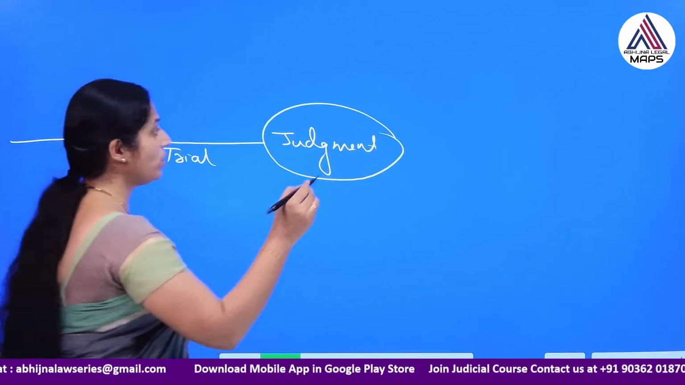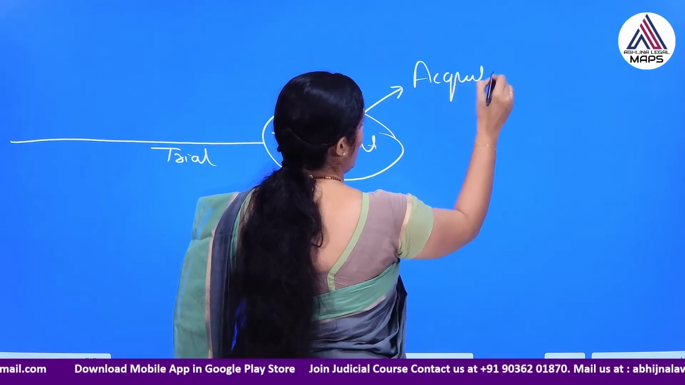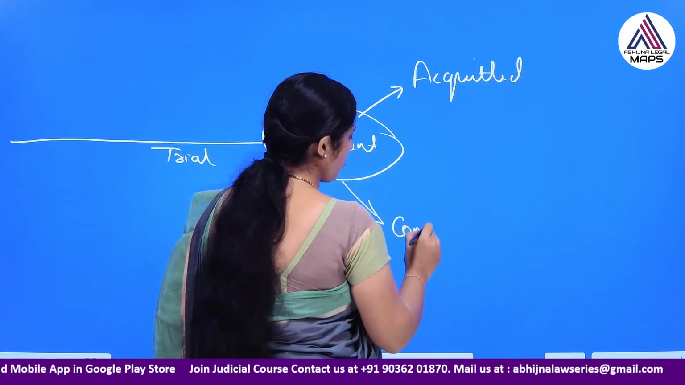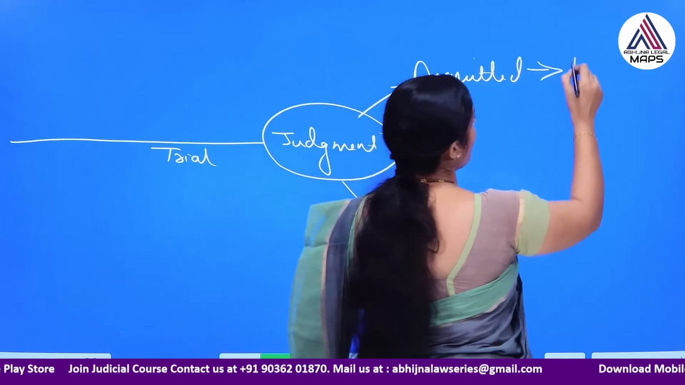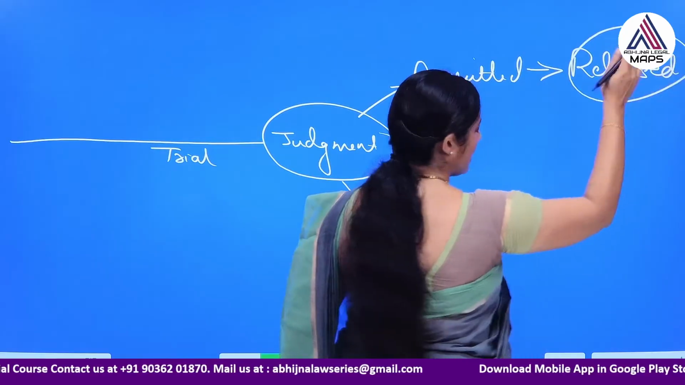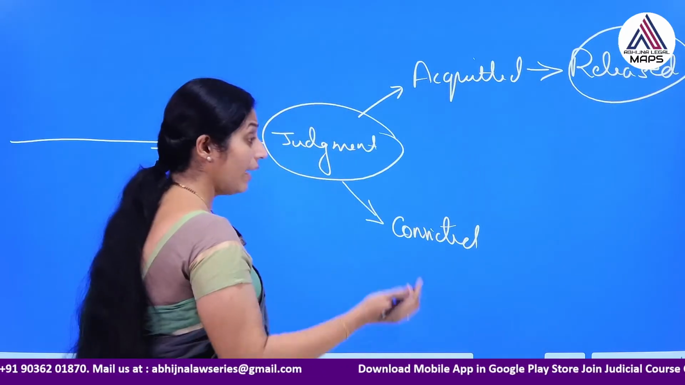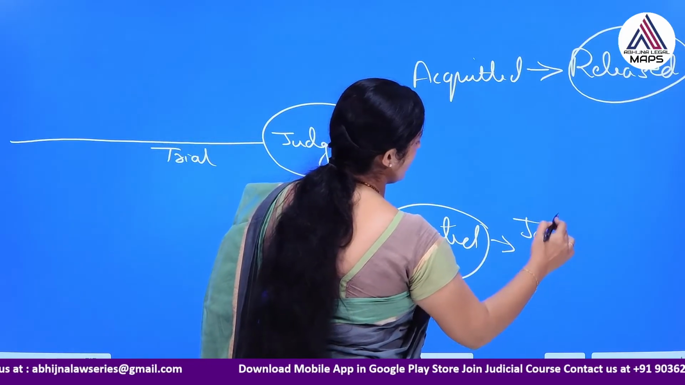Either the accused can be acquitted, or he can be convicted. These are the two possible circumstances. If he is acquitted, then definitely he will be released. Sorry, not on bail, he is completely released, he is set at liberty. If he is convicted, then he goes to jail.